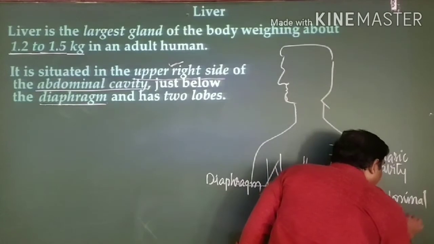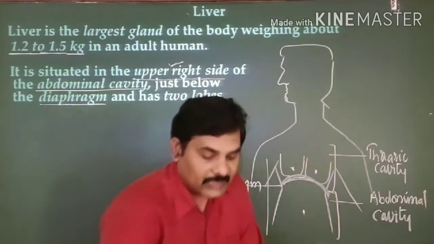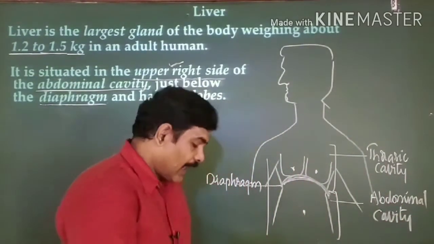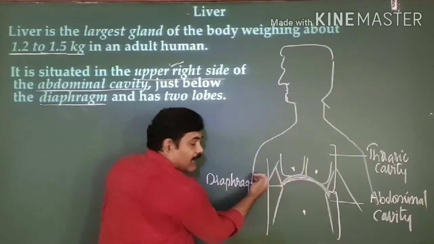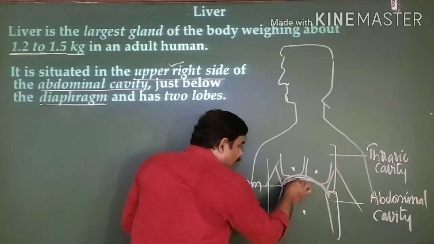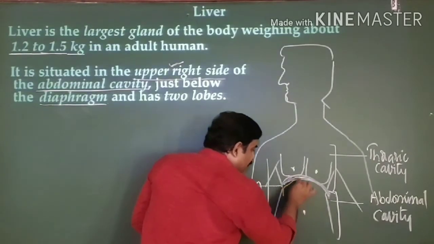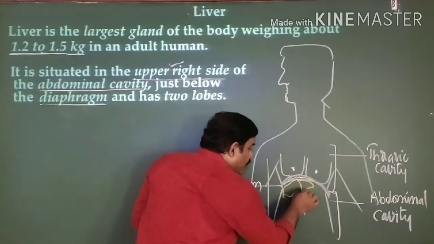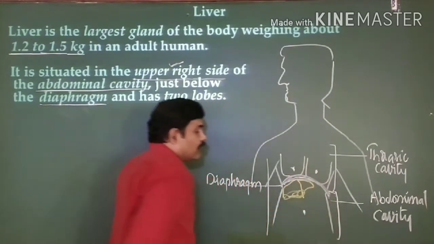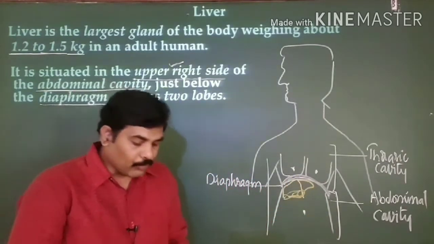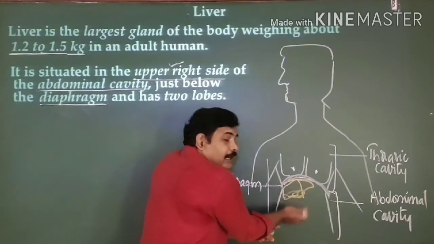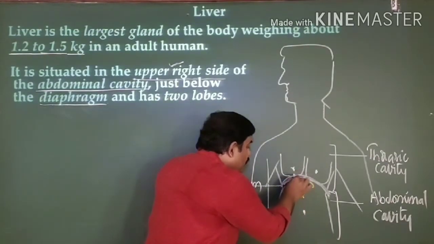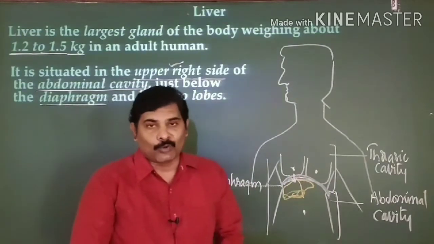Now, as I said, the liver is present in the upper right side, below the diaphragm. This is exactly the location of your liver in your body. I hope you got it, right? So the liver is located in the upper right side of the abdominal cavity, below the diaphragm.